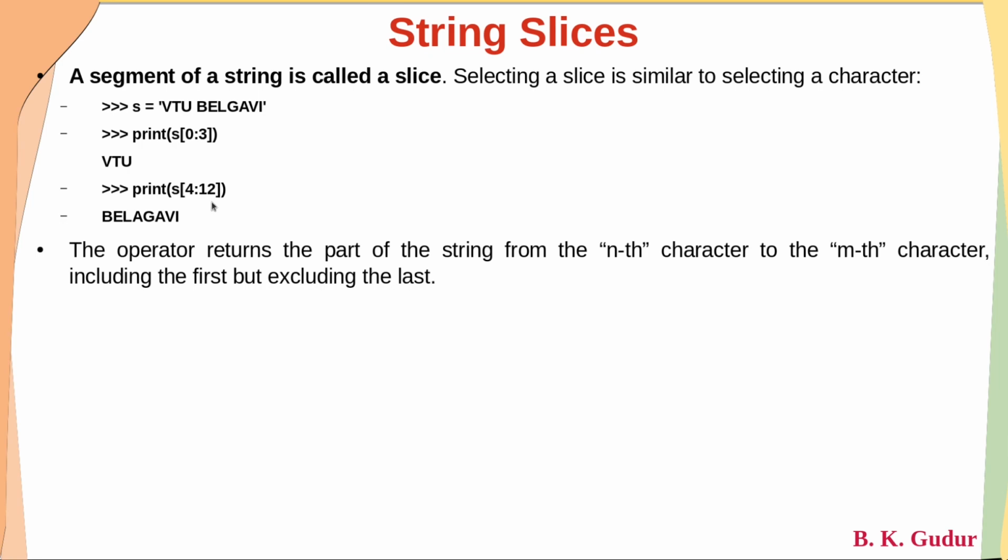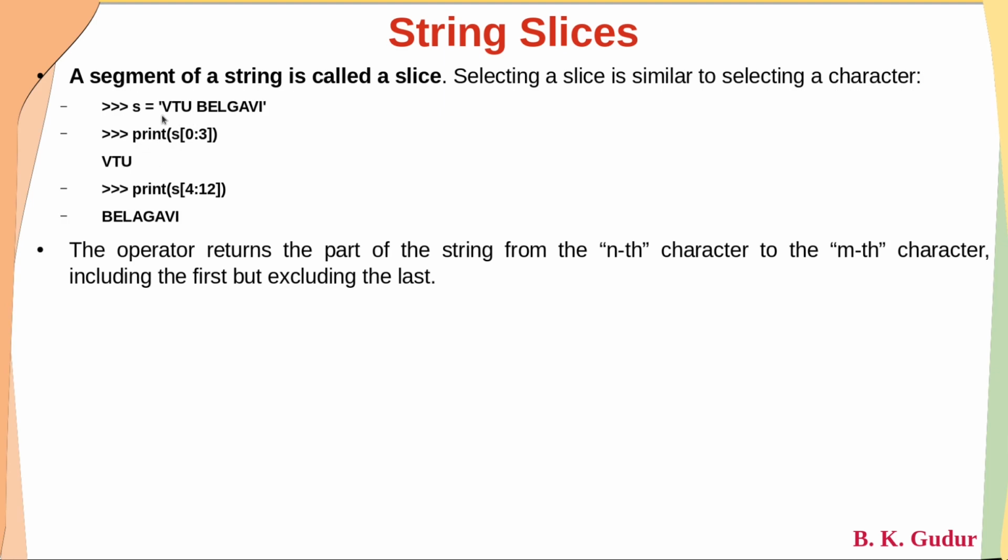In such a case, it will print a string slice starting from nth character up to mth character, but excluding the mth. Means, if you see here, 0 to 3, it will start from 0 and print up to 3, but it doesn't print the third index character. That's what it means: the operator colon returns a part of a string from nth character to mth character, including the first but excluding the last. Here, this is 0, 1, 2 and 3 is space. It will include 0, means V will be printed. It will exclude space. Because of that, we have got only VTU here.